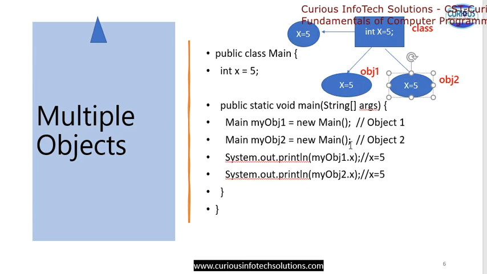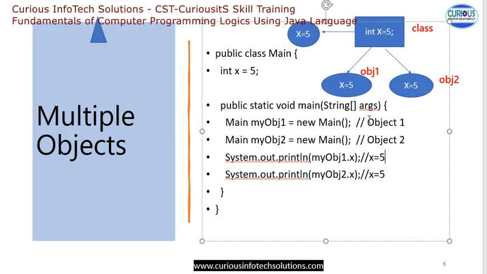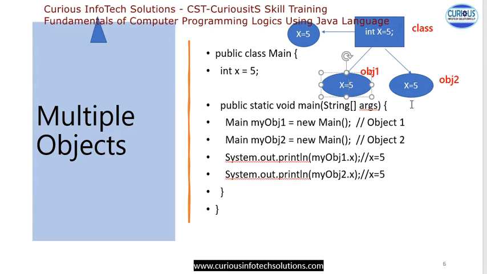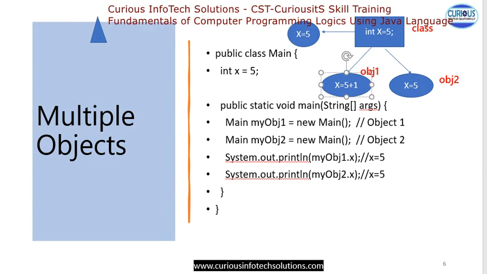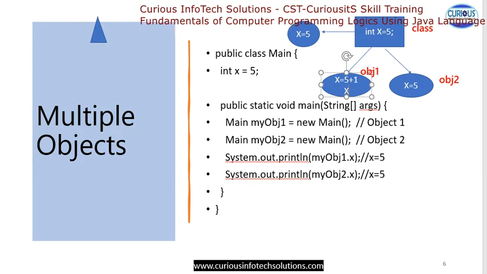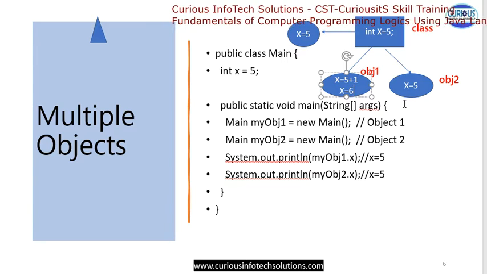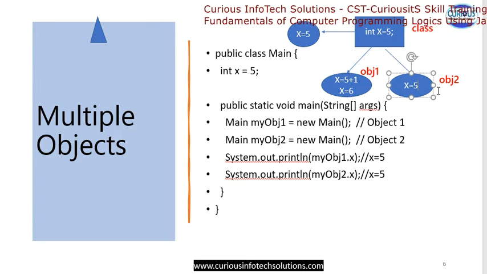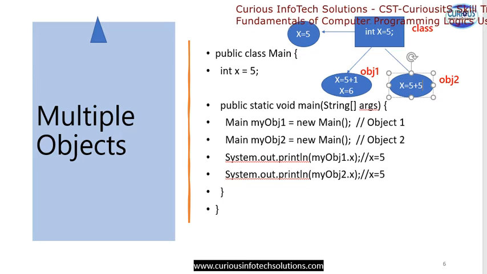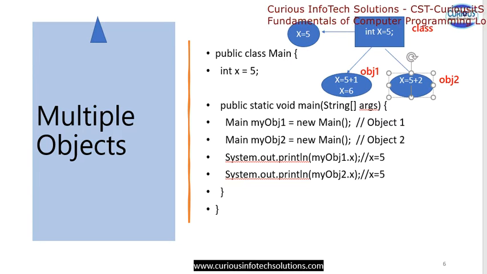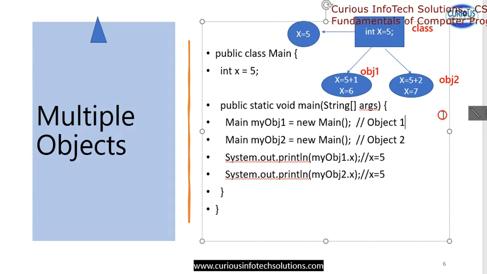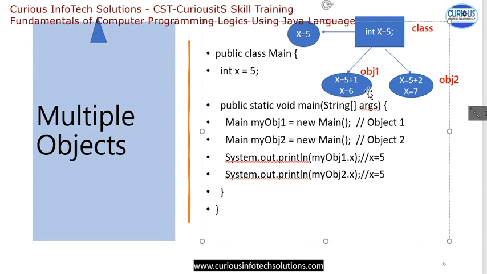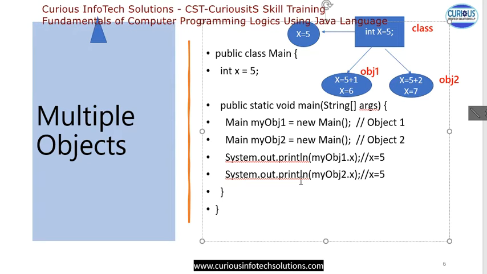Okay. Now, as we want to print, I will print this as well. After printing, I will increment this one. I make it x plus 1, so I should get x is equal to 6 here in this object. And as I change 5 plus 2, I should get x is equal to 7 here. So we will check all these possibilities in the object manipulation.